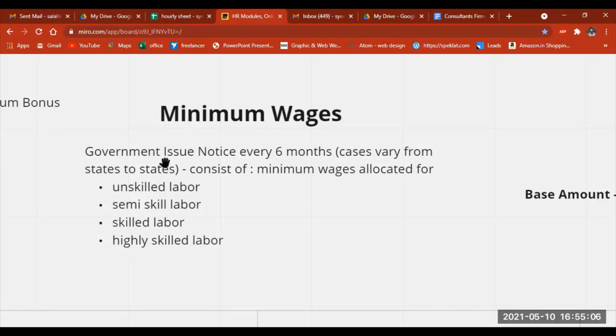So in this minimum wages, the government used to allocate and mention the specific amount that needs to be paid for skilled laborers, unskilled laborers, semi-skilled laborers, and highly skilled laborers. According to that minimum wages amount that is mentioned, the bonus is calculated for the employee. So we're going to discuss how this calculation is done in the upcoming part.